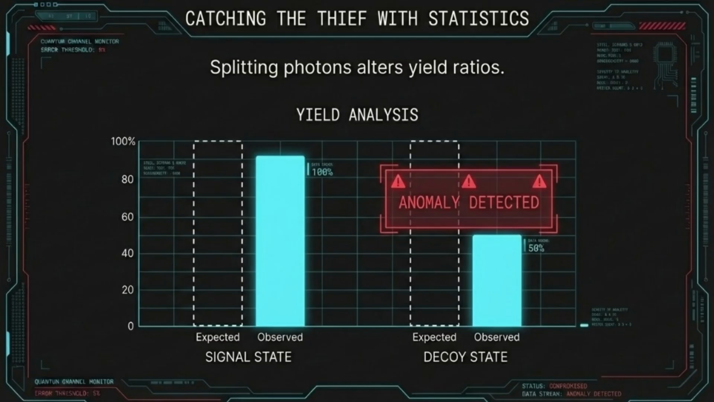Because Eve is performing a PNS attack based on photon numbers, she is inadvertently thinning out the weaker decoy pulses much more aggressively than the stronger signal pulses. She has no way to distinguish the two, so her beam splitter siphons from both indiscriminately. This creates a massive statistical skew. John doesn't need to see a high error rate to know he's being watched. He only needs to see this anomaly in the ratios. The thief is caught not by a change in the qubits, but by the undeniable math of the channel. The phantom has finally left a footprint.